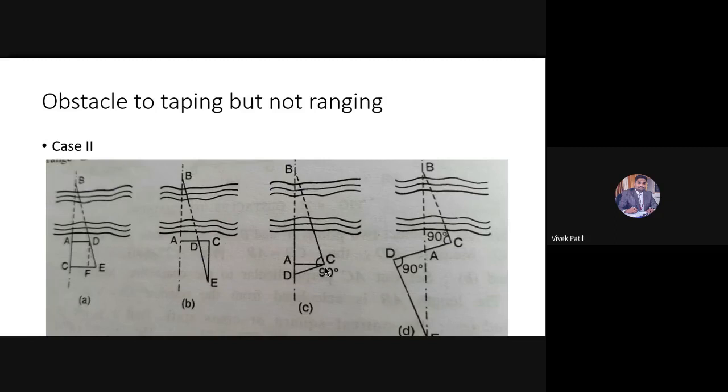So from C, I will drop a perpendicular to this BC line, to the point D, which will be on the line AB and its prolongation.